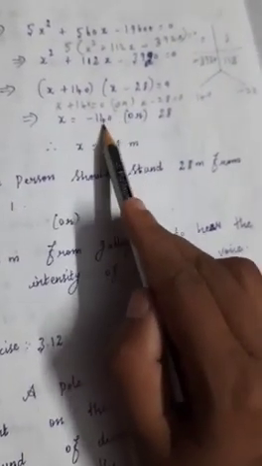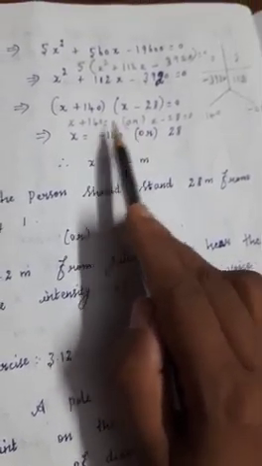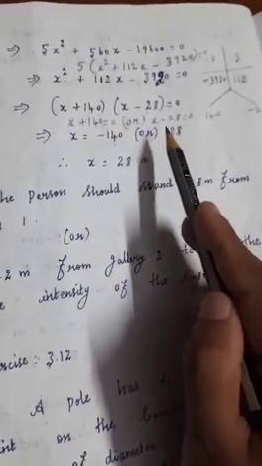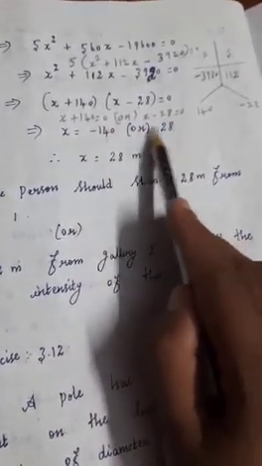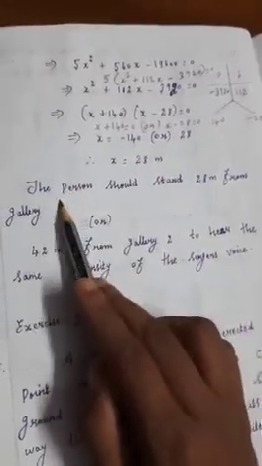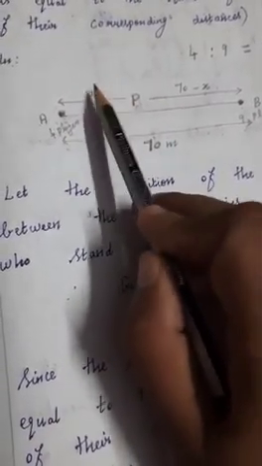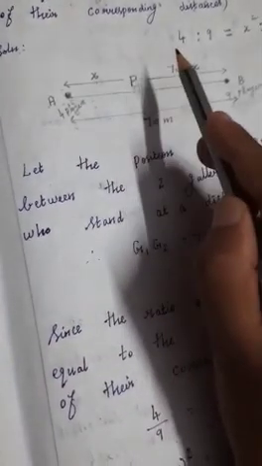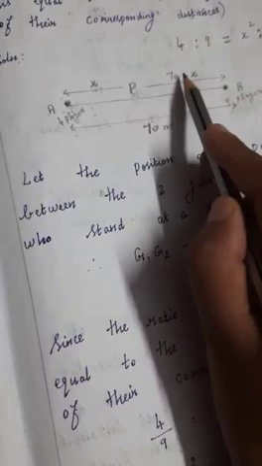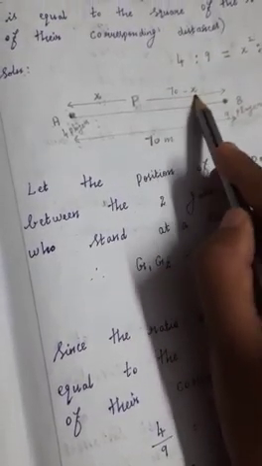Now we are finding the distance, so we will not consider the negative number. You can eliminate that value and consider the positive number, x equal to 28 meter. So the person should stand 28 meter from the gallery. From the person to the first gallery, the distance we considered as x, and we got 28 meter. From the second gallery to the person, we took the distance 70 minus x, so 70 minus 28 is 42 meter.